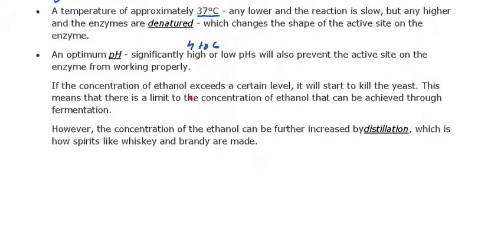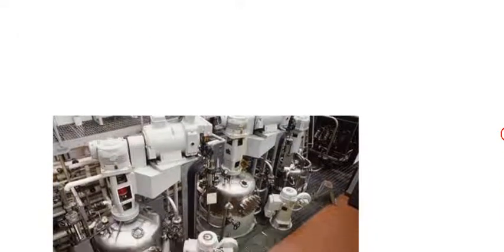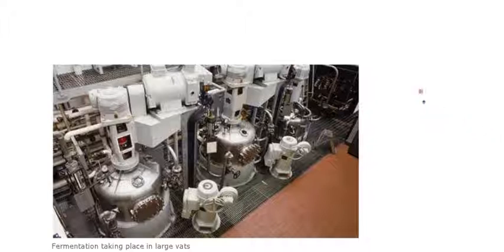To get a pure form of ethanol, we use the process of distillation, which is how spirits like whiskey and other alcoholic products are made. Distillation is based on the difference in boiling points: if impurities are present in a product, on the basis of different boiling points you can separate the impurities from the pure product. That is the first technique, fermentation.